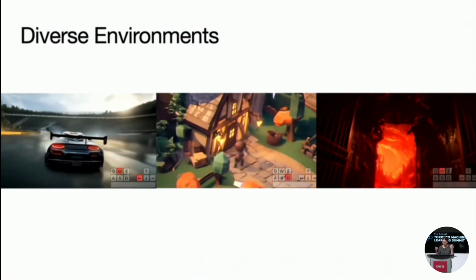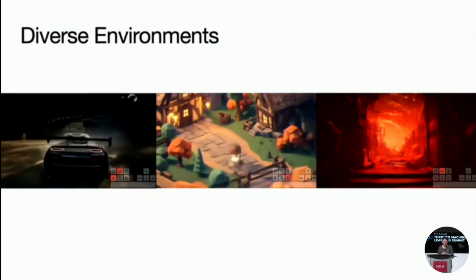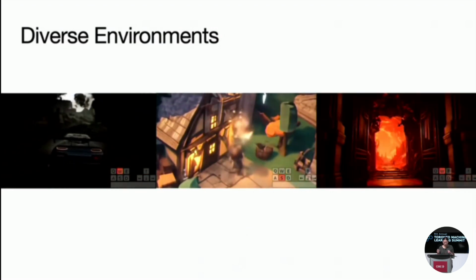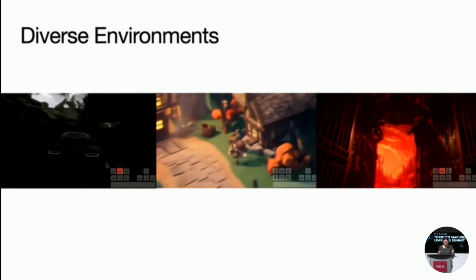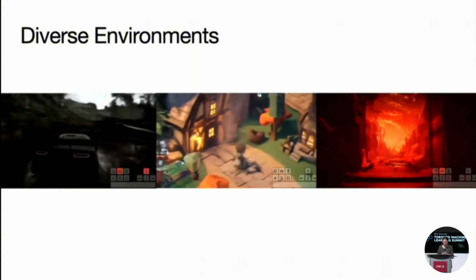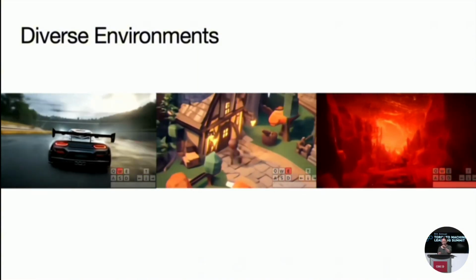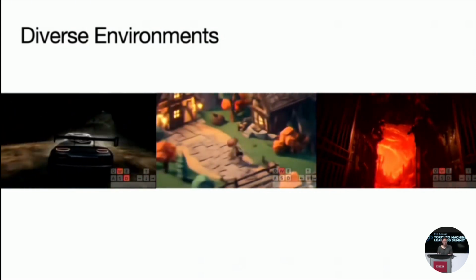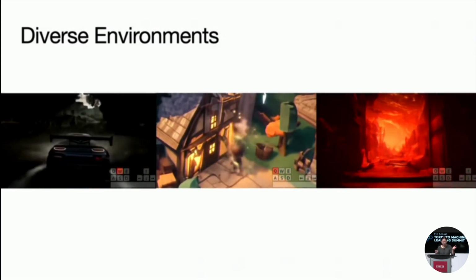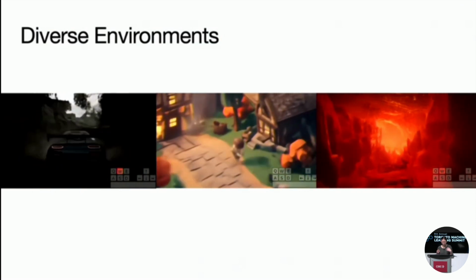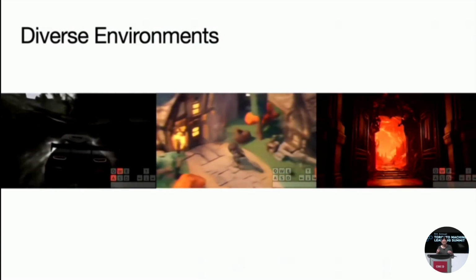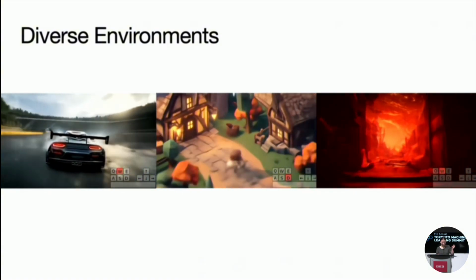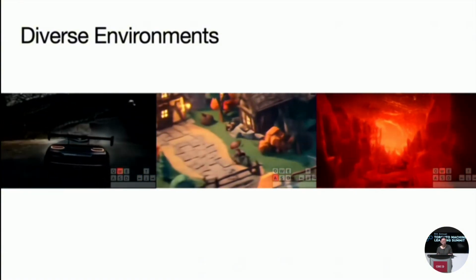And we also see that one of the most powerful features is its ability to generate diverse environments, all the way from racing games to villages to more alien landscapes. This ability really provides the synthetic data necessary to achieve the scale of training required for general AI. And the diversity of these generated environments really shows a powerful underlying generative capacity that has learned to disentangle characters, content, and dynamics.